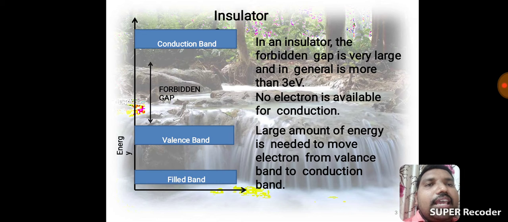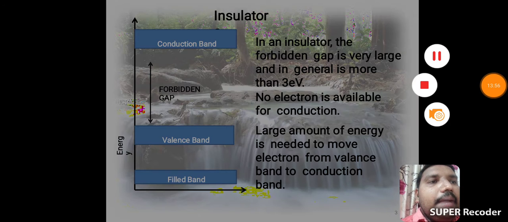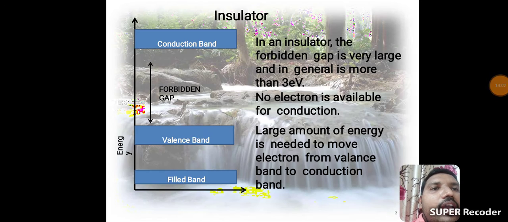First of all, see insulator. In an insulator, the forbidden gap is very large and in general is more than 3 electron volts. This is the forbidden gap. No electron is available for conduction.